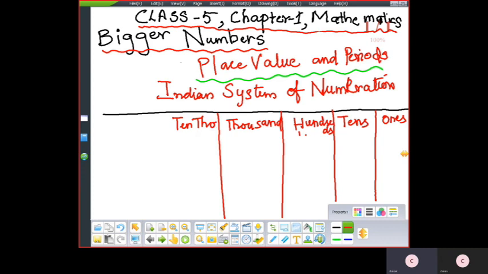So I'm not writing the whole number. 10,000 THO. Okay. Then lakh. Then 10 lakh. Then crore. Okay. Done.